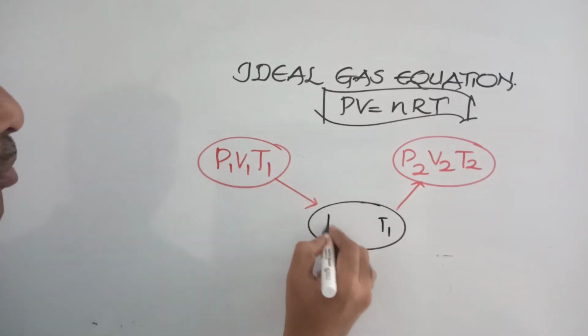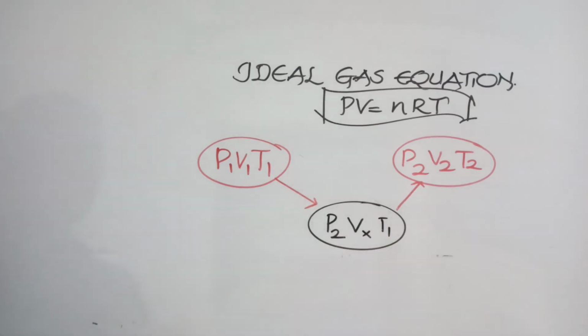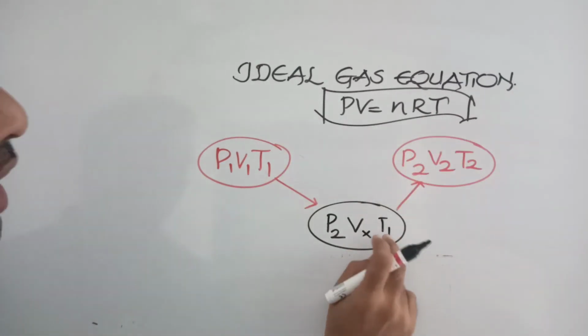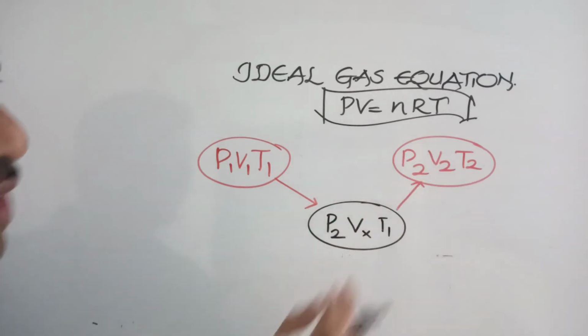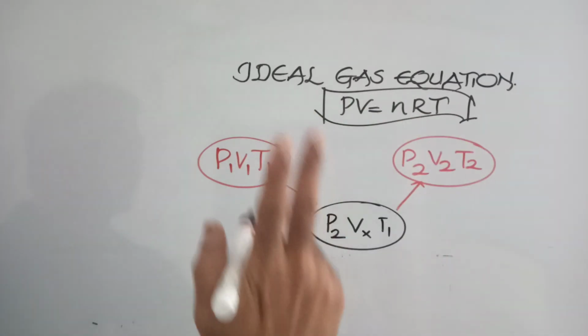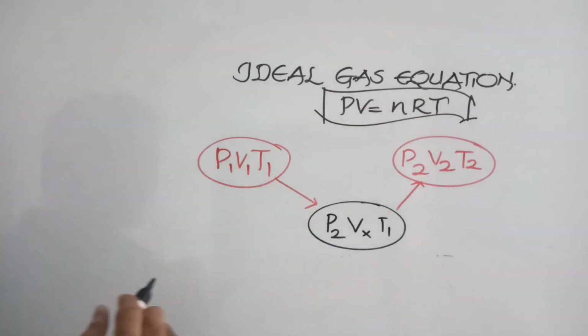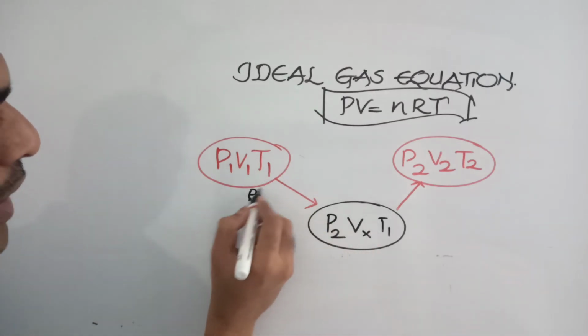Pressure you change from P1 to P2. Volume changes from V1 to somewhere, we say Vx. Second step, we convert the temperature from T1 to T2 and pressure is maintained constant. Vx changes to V2. That means we change P1, V1, T1 to P2, V2, T2 in two stages, or two steps. In the first step, temperature is constant, so you can apply Boyle's law here.